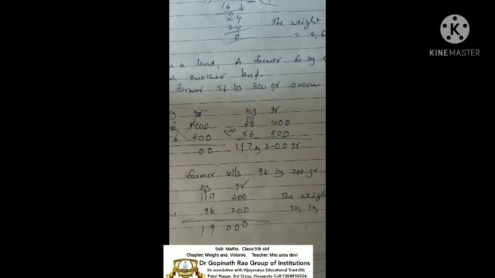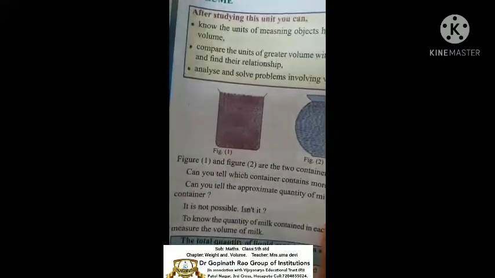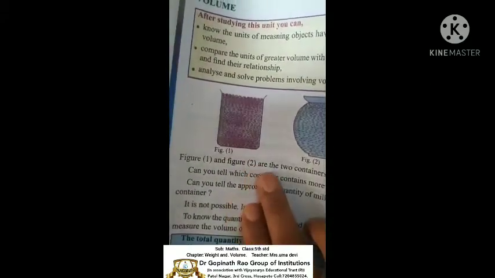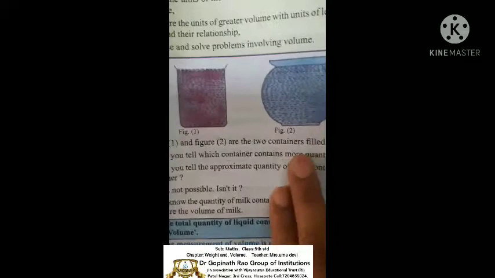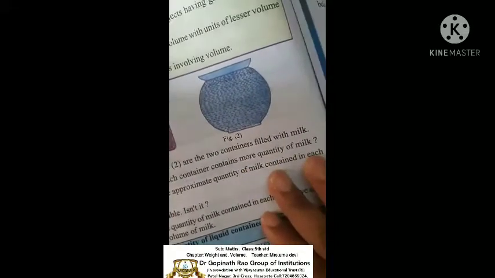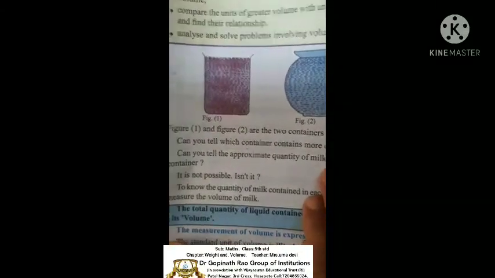You know that volume. Okay. Here they are giving us two figures. Figure 1 and figure 2. Two containers filled with milk. Can you tell which container contains more quantity of milk? Okay. Can you tell the approximate quantity of milk contained in each container? Okay. What is the main definition?